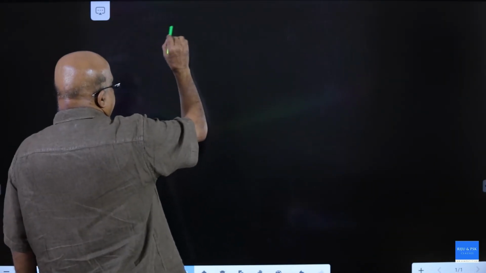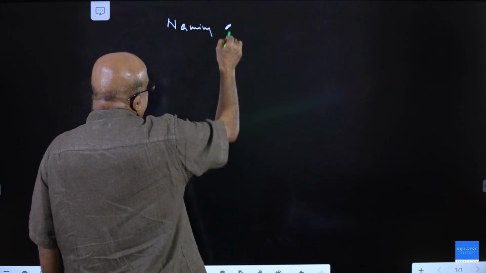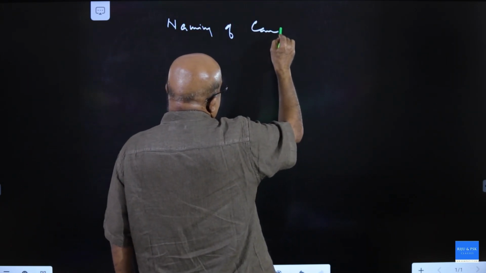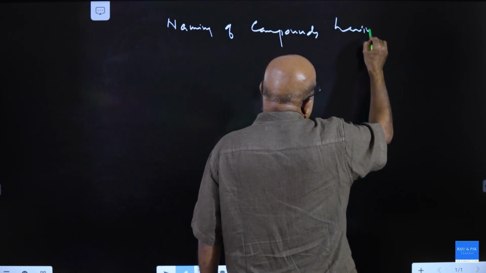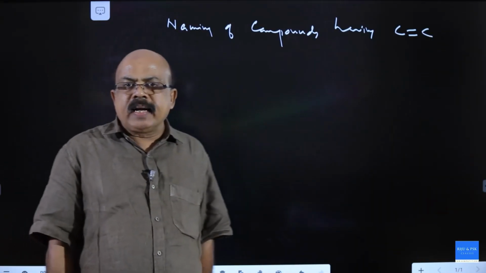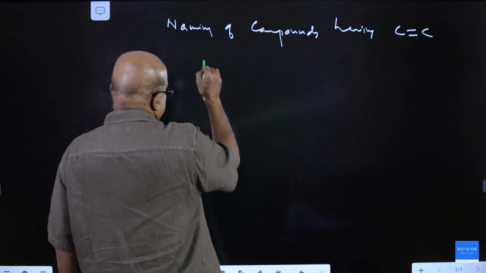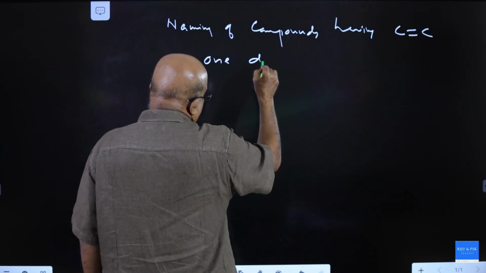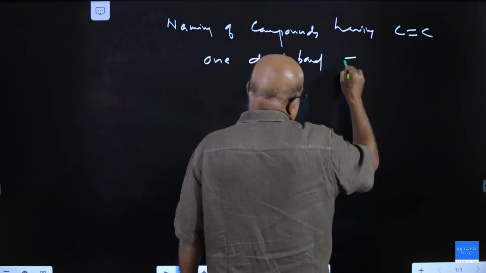Next one, naming of alkenes. Alkenes are compounds having a carbon-carbon double bond. If a molecule has one double bond, then it is named as an alkene.